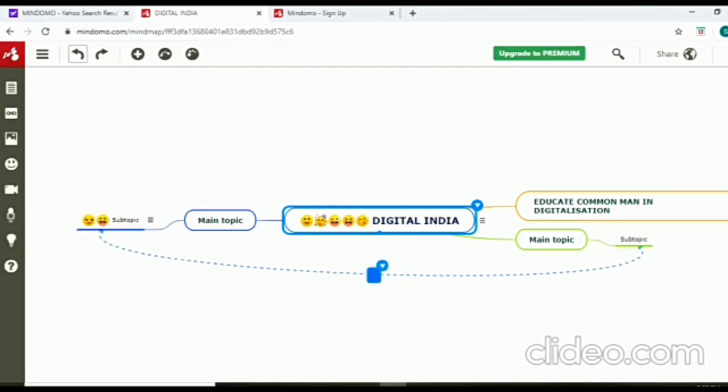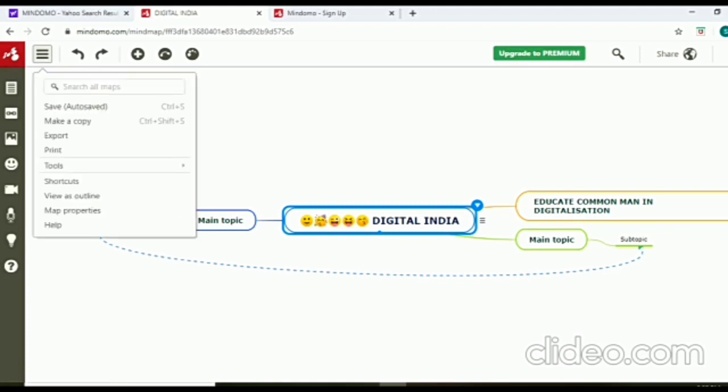So let's see, its icon is M. One by one, let me see the options. The first option here: you can save, make a copy, export, print, tools, shortcuts, view as outline, map, properties, help. Then the other one, you can go back and come forward.